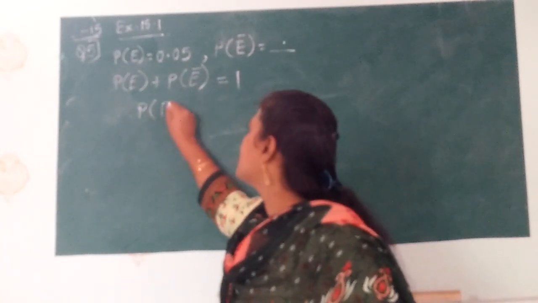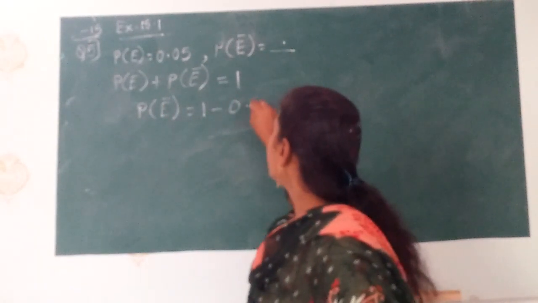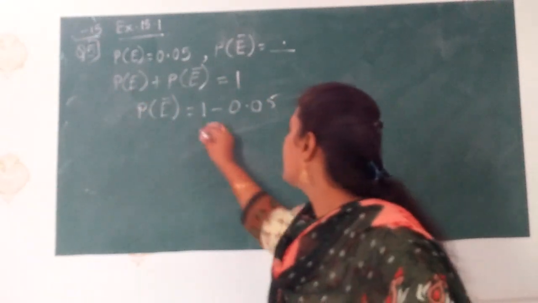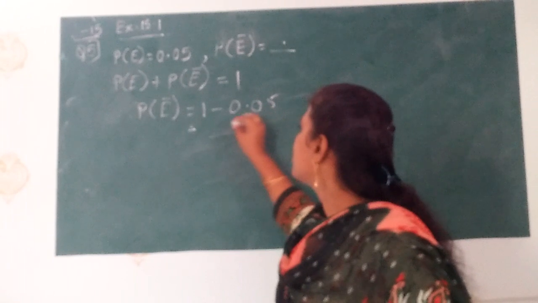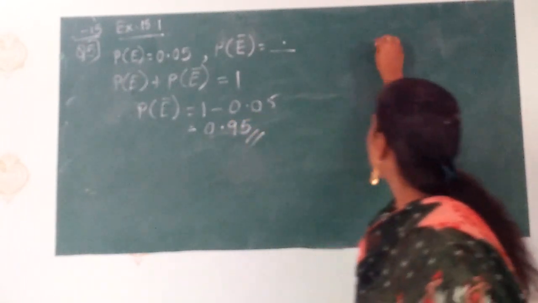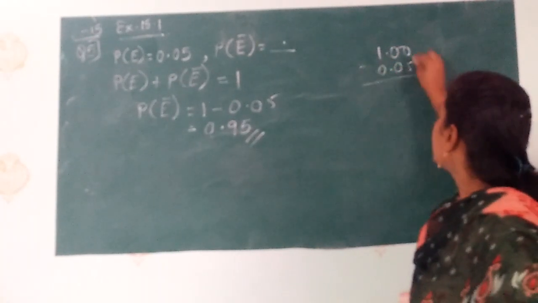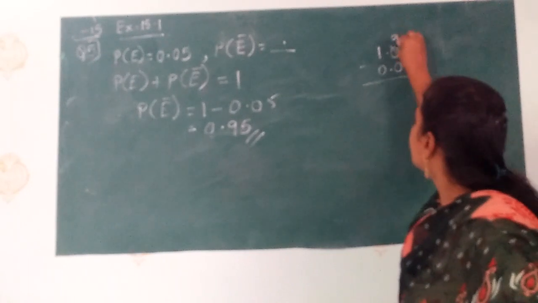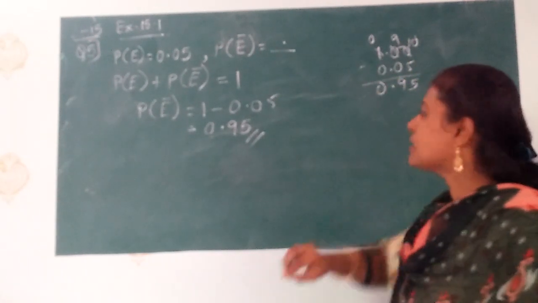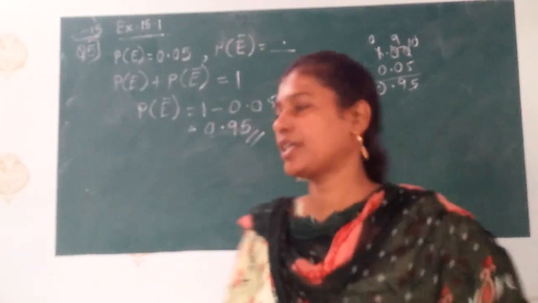Therefore, probability of not E is equal to 1 minus 0.05. Why minus? Because I am taking this over here. So the final answer will be 0.95. You can subtract it and see: 1.00 minus 0.05, this will become 10, this will become 9 and this will become 0. 10 minus 5 is 5, then 9 and 0. These are simple calculations, so I have not shown the calculation. Somewhere I will show, somewhere I will not show the calculation.